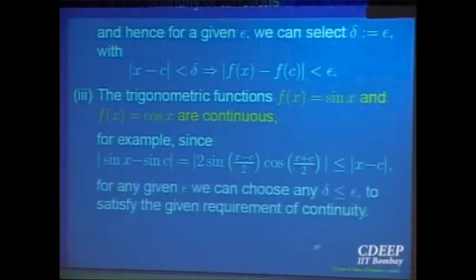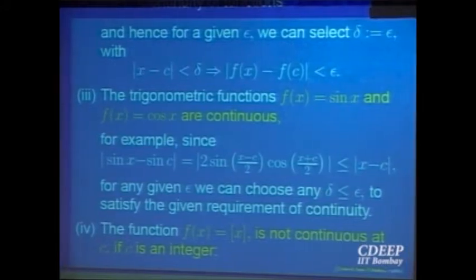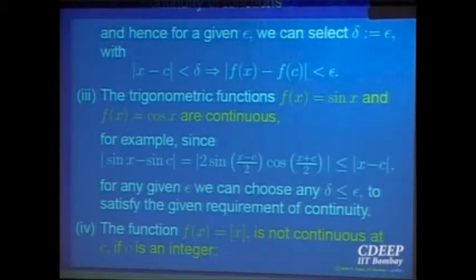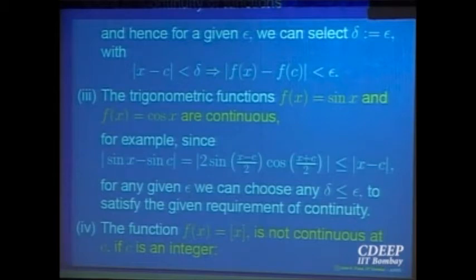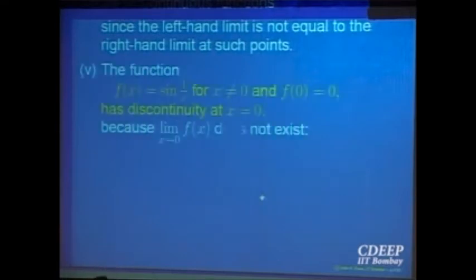Okay? So again continuity. Greatest integer function, obviously we have seen that at the integral points the left hand limit is not equal to the right hand limit. So the limit at the integral points does not exist. So the function cannot be continuous, because for a function to be continuous, first of all, the limit should exist and should be equal to the value of the function at that point. So by definition itself, if the limit does not exist, this function is not continuous.